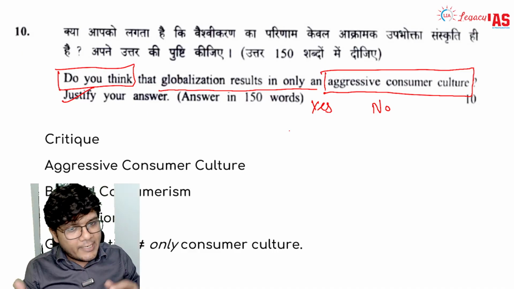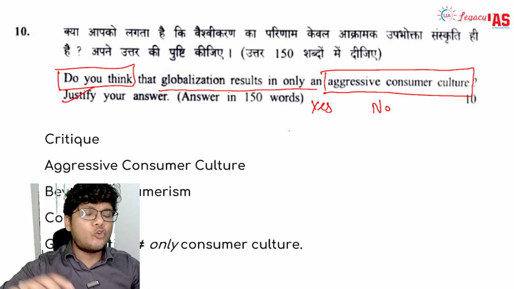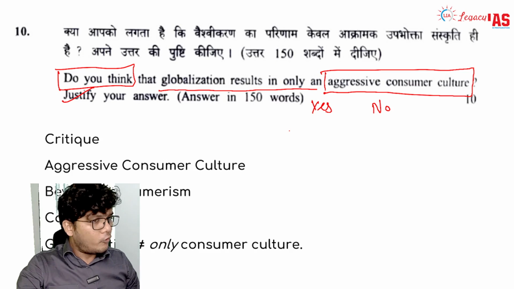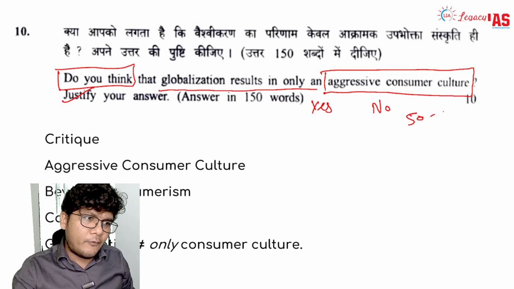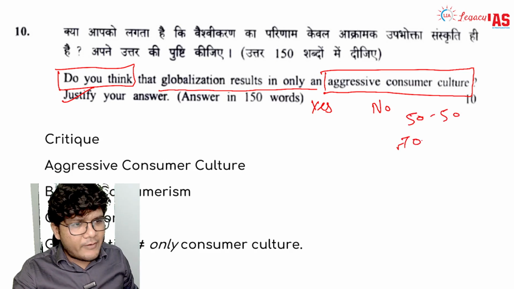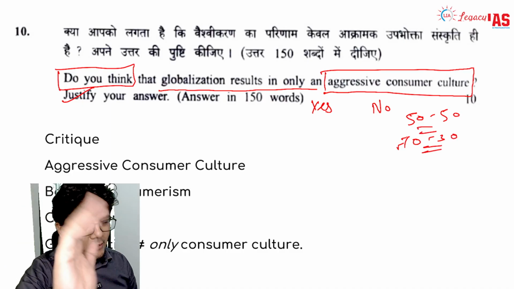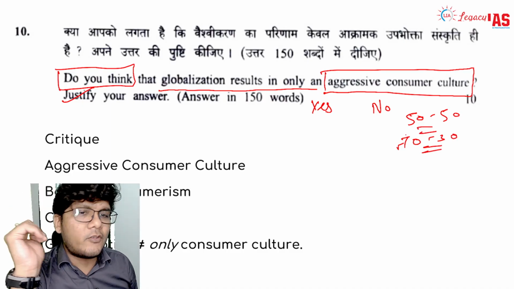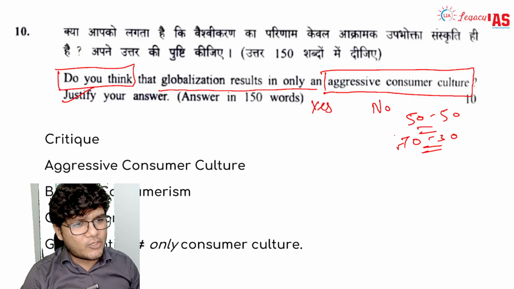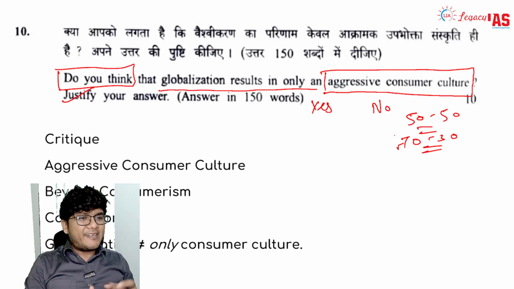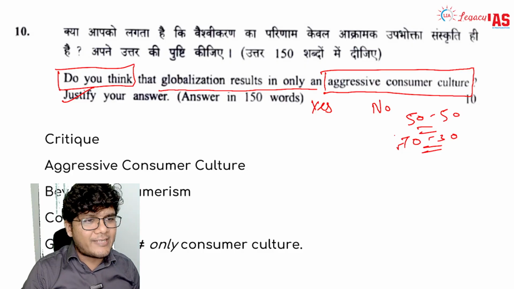Now to what extent you agree and disagree, it's up to you, because they have asked you what do you think about it. So the percentage can be 50-50, the percentage can be 70-30 also, but try to be very logical and rational. For example, if I am being given this question, do you think that globalization results in only an aggressive consumer culture? For me, it is going to be straightforward that yes, in a sense that it does.